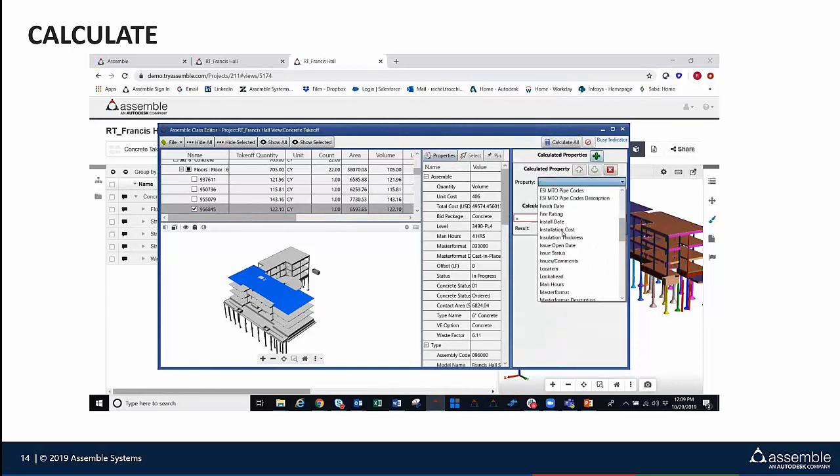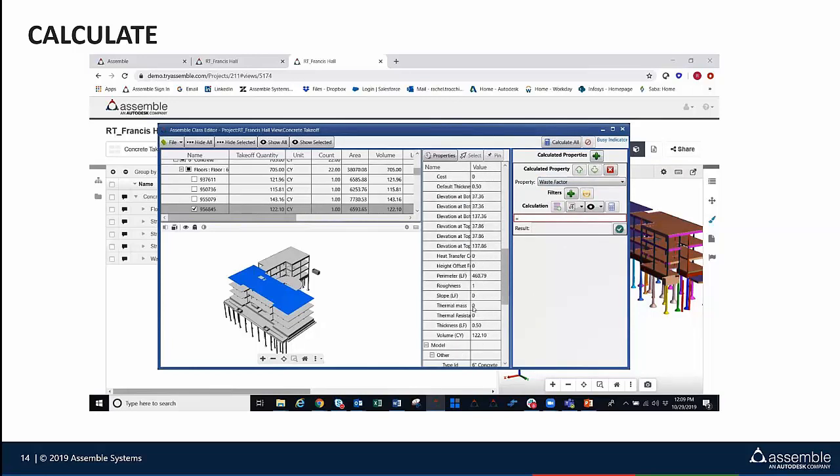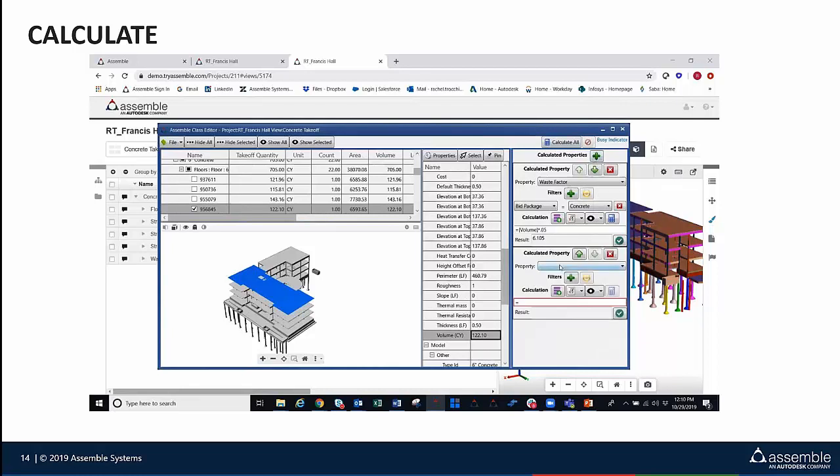So we'll start here with a waste factor. We'll go ahead and grab that waste factor, and now we'll start calculating it. So what we're going to do is just create a quick little 5% waste factor here. So we pull our volume over, multiply it by 0.05, and then we actually can add a filter. So when we add a filter here, we're going to attribute this waste factor to all of our concrete elements here within the project.